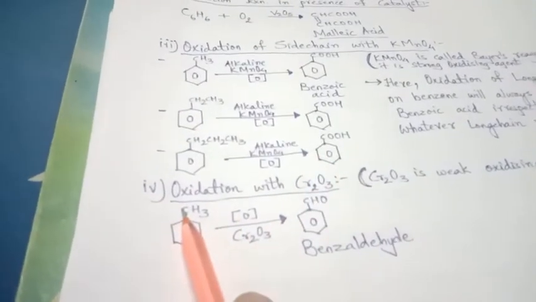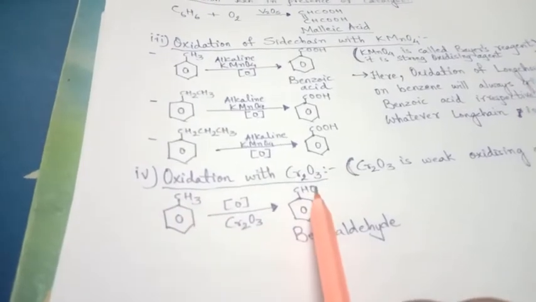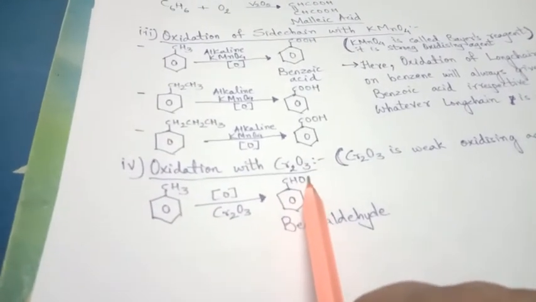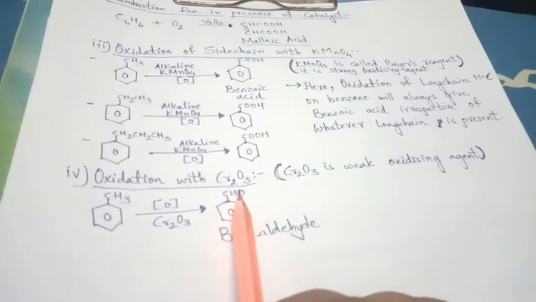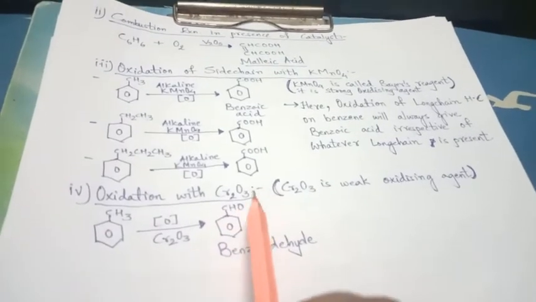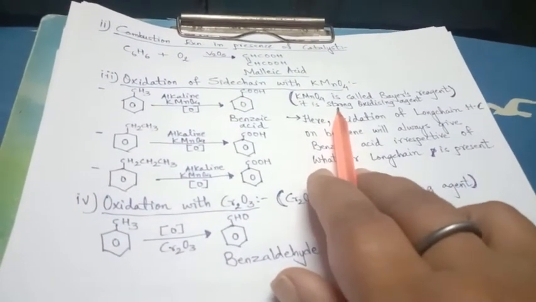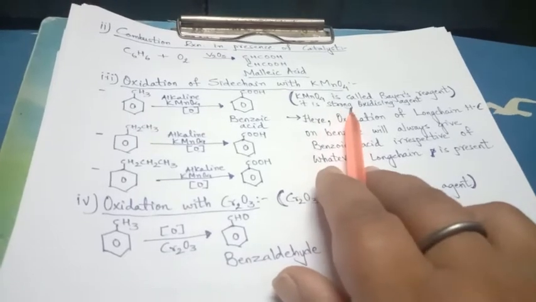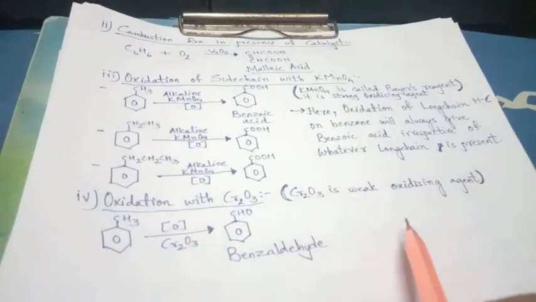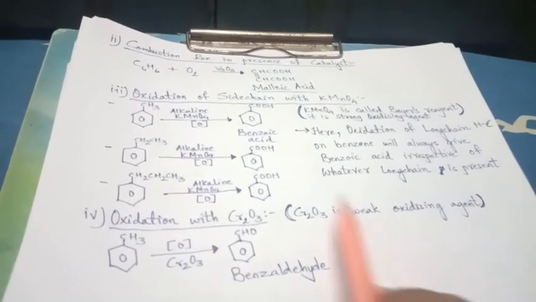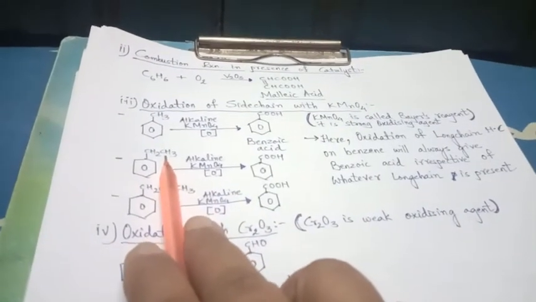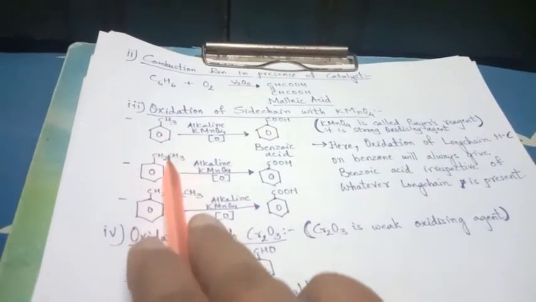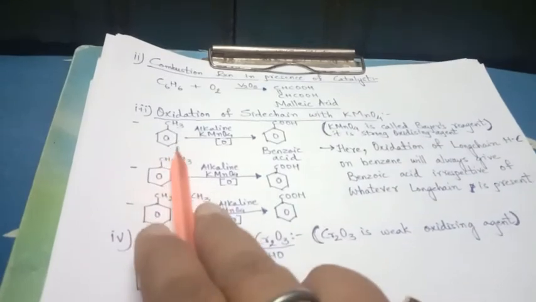And one more oxidation is with chromium trioxide, CrO3. Chromium trioxide is also oxidizing agent, but it is not like KMnO4. It is oxidizing agent, but weak. So when benzene derivative reacts, we can say this is benzene derivative because attachment of methyl with benzene is there.